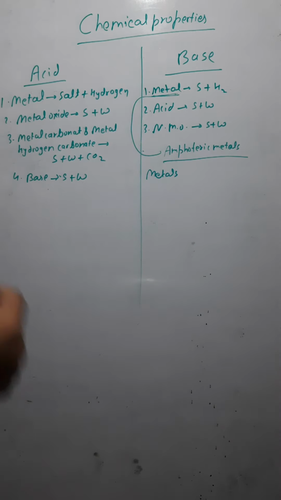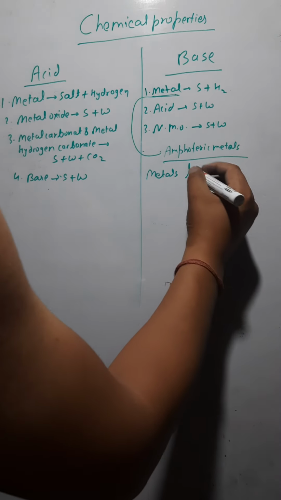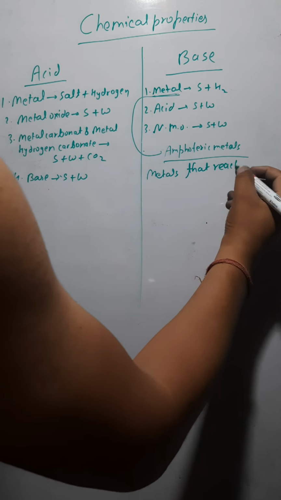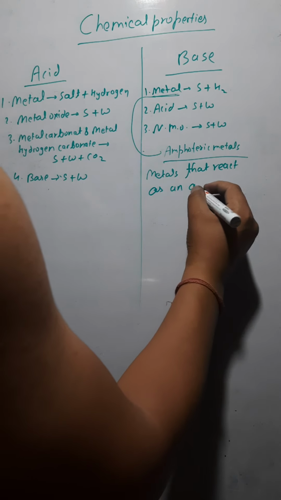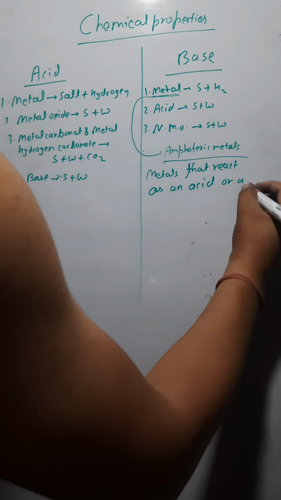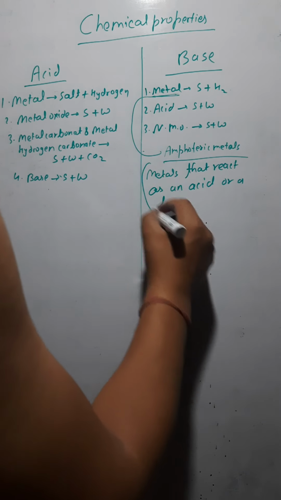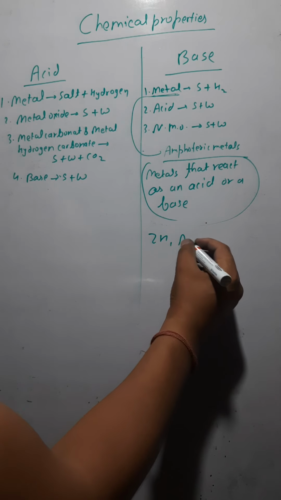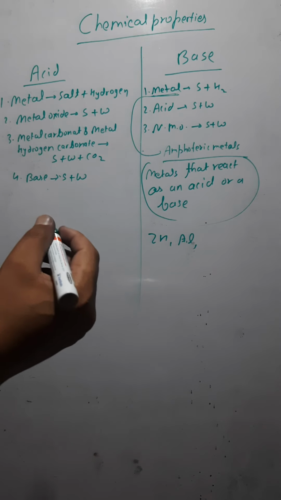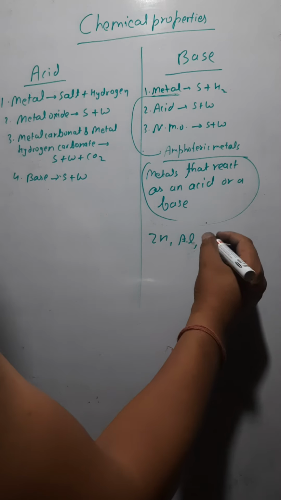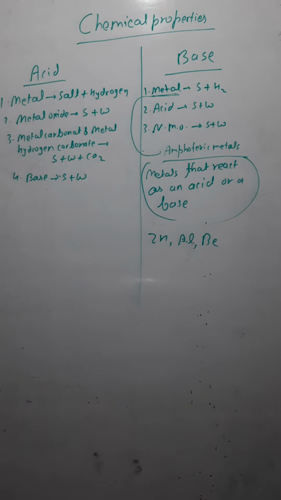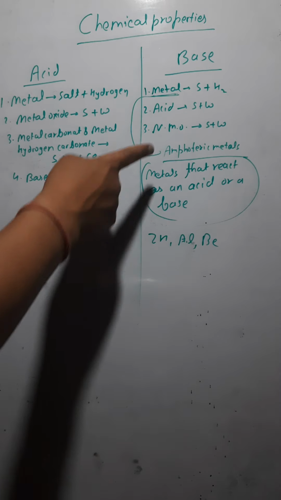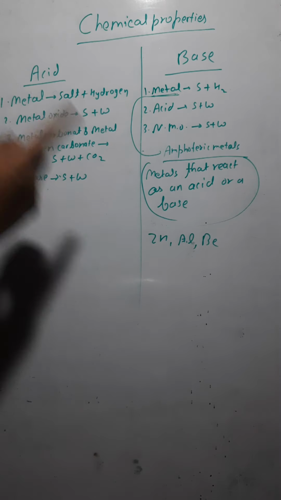Metals that react as an acid or a base. It means it can react as an acid and also as a base. Metals like zinc, aluminium, and beryllium also. Many others are also there. So these are some amphoteric metals. These metals react with acid and also with base.